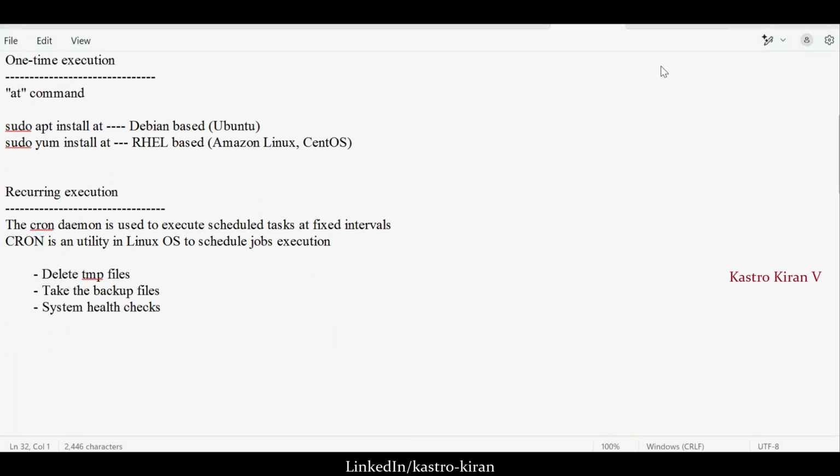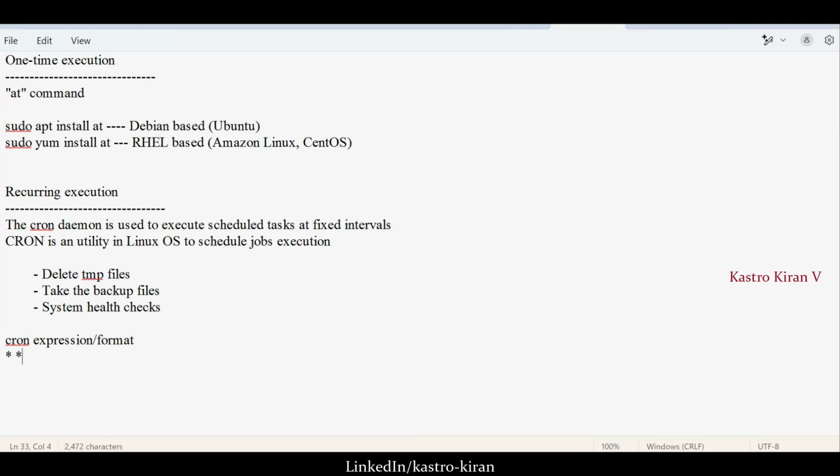To write the cron job, we need to understand the cron expression, or cron format. Any cron expression or cron job follows a specific syntax.